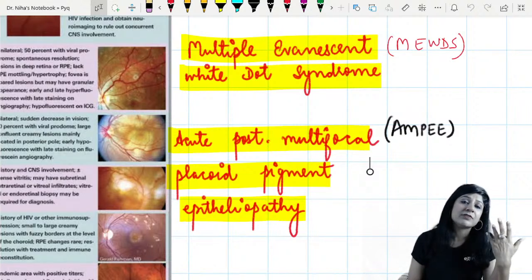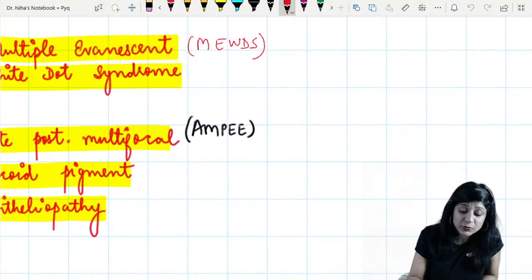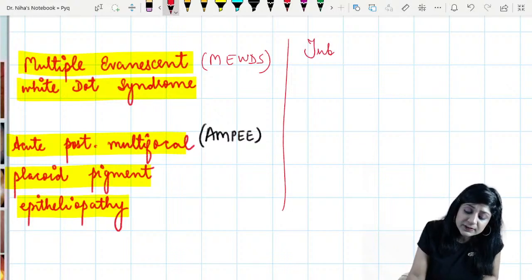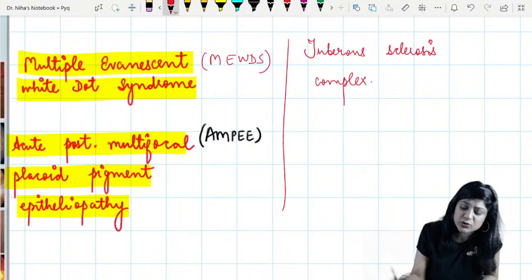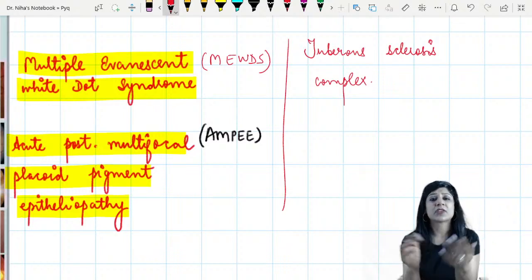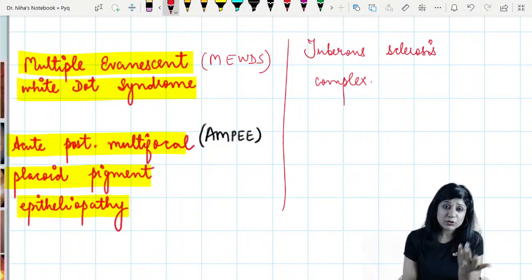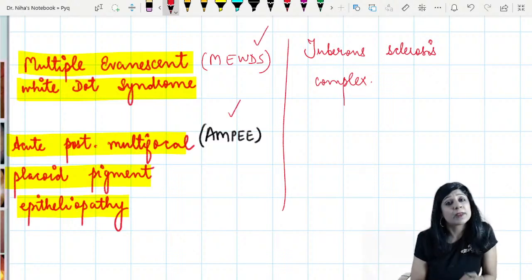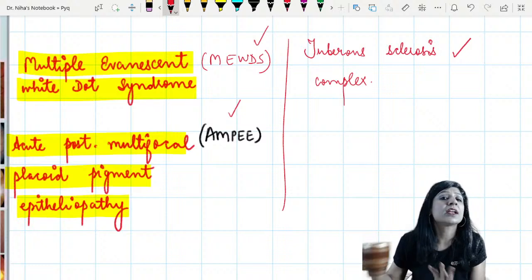Apart from that, wherever you are having granulomatous uveitis, you will find it. And one more thing where you can get this punched out lesion is tuberous sclerosis, called the tuberous sclerosis complex. So for the future, you can learn these names. We have histoplasmosis, toxoplasmosis, sarcoidosis, syphilis, tuberculosis. Then we have multiple evanescent white dot syndrome. We have acute posterior multifocal placoid pigment epitheliopathy, and then we have tuberous sclerosis complex. These are the places where you can get punched out lesions.